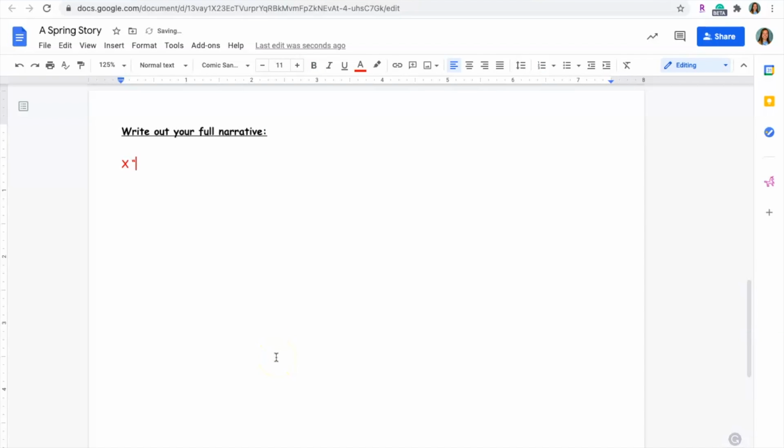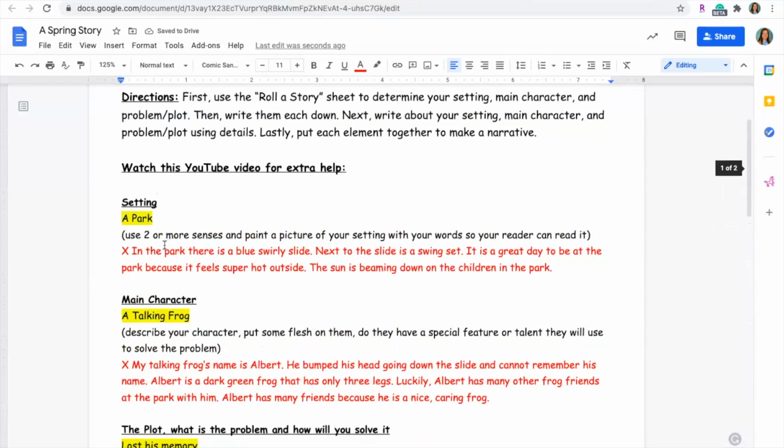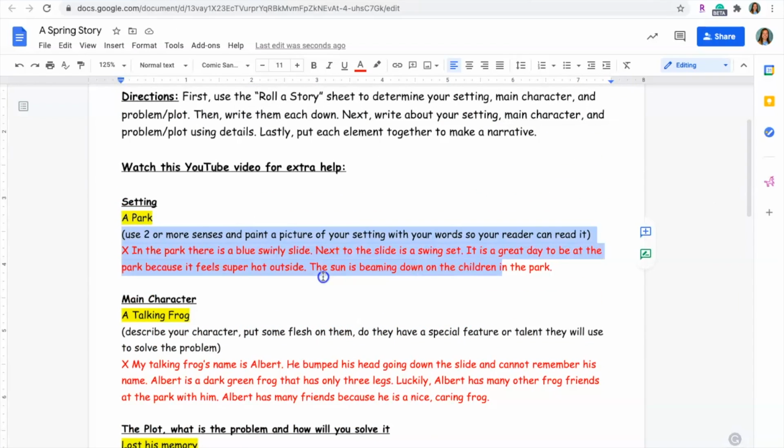I'm going to say, "How did I get here?" End quote, said Albert. Earlier that day, and I'm going to keep going on. And now I'm going to describe my setting.